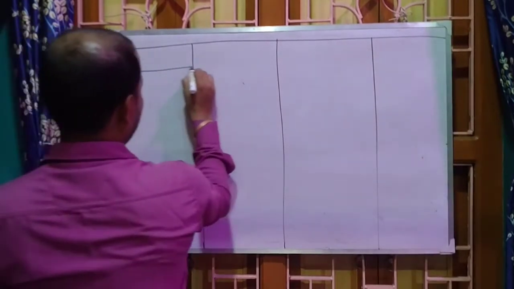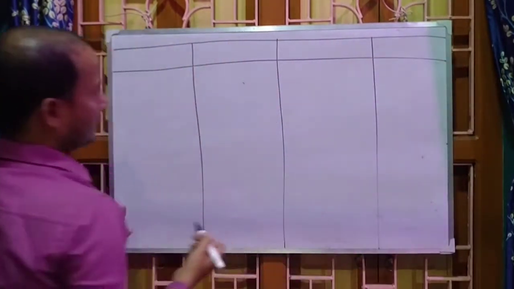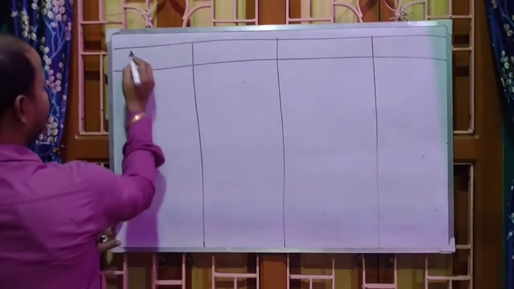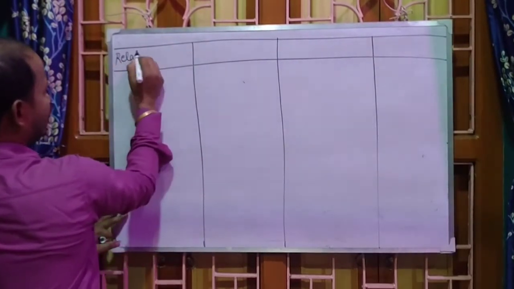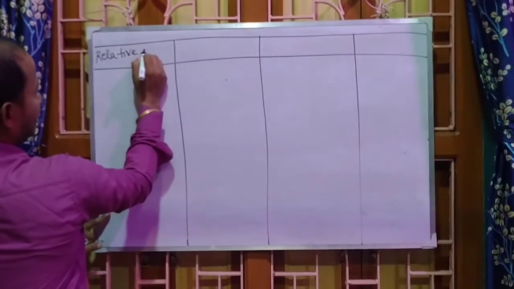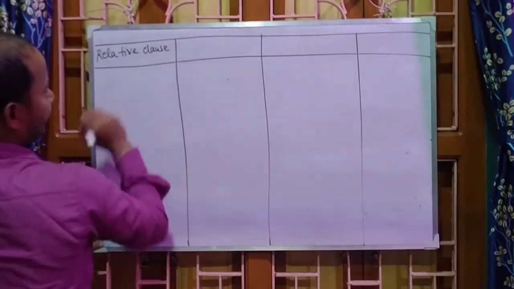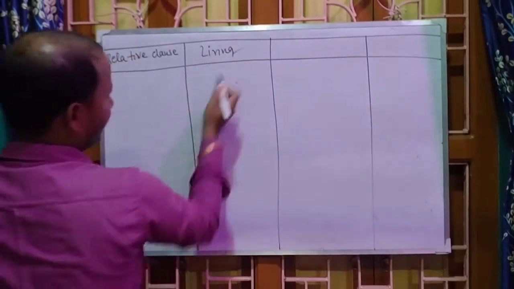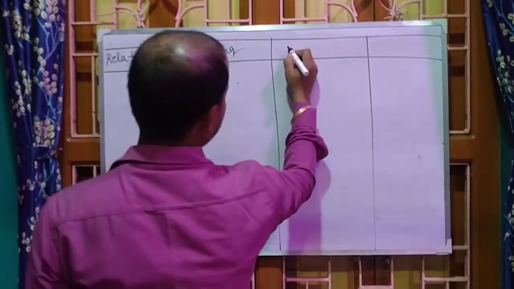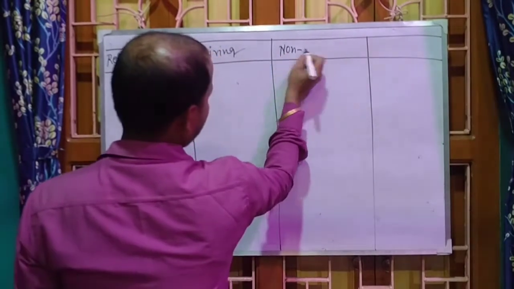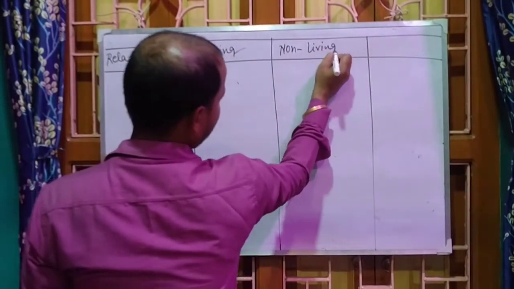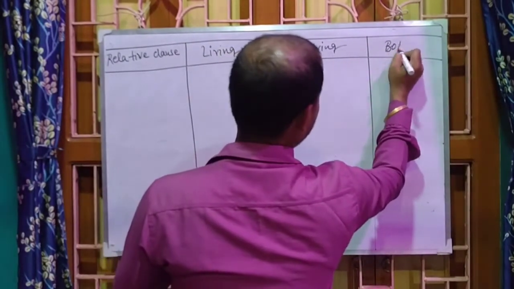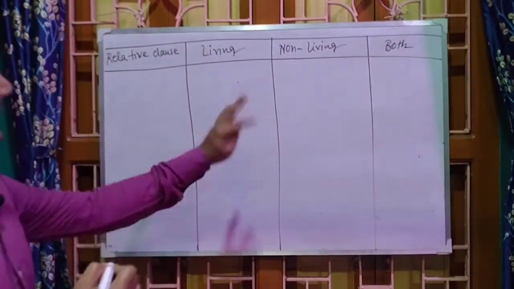So, 4 columns are there. The first one I am writing the relative clause. Relative clause. Here is for living, non-living, and here it is for both. Both means for living and non-living.